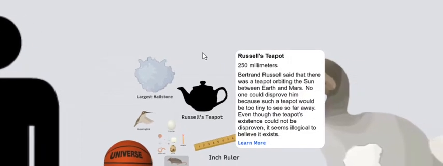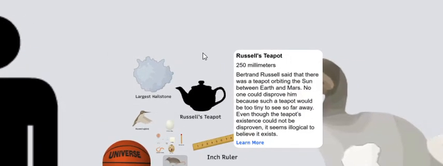Russell's teapot, 250 millimeters. Bertrand Russell said that there was a teapot orbiting the sun between Earth and Mars. No one could disprove him because such a teapot would be too tiny to see so far away. Even though the teapot's existence could not be disproven, it seems illogical to believe it exists because no one would be throwing a teapot there.